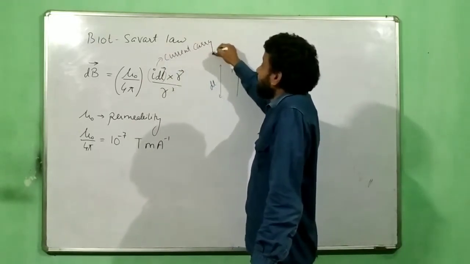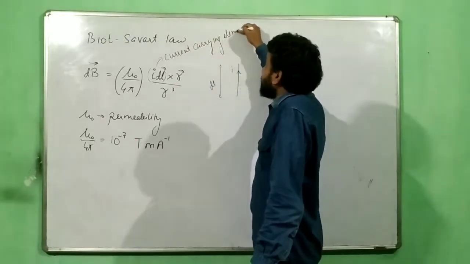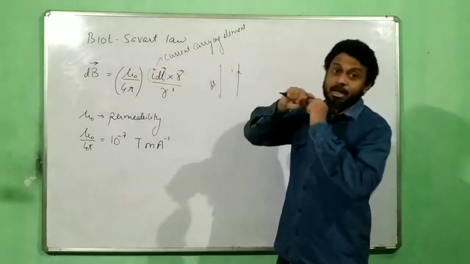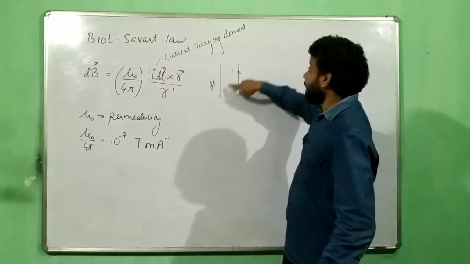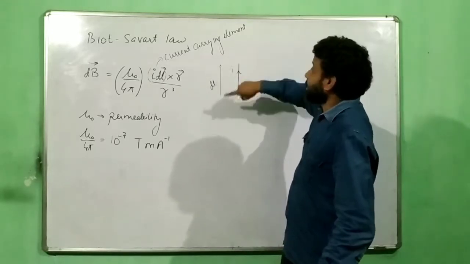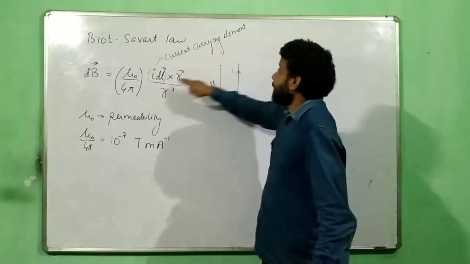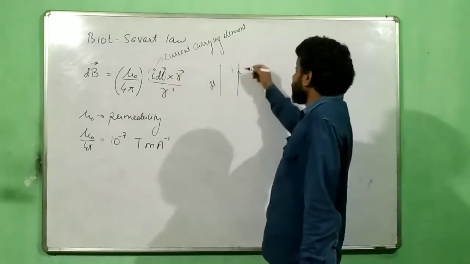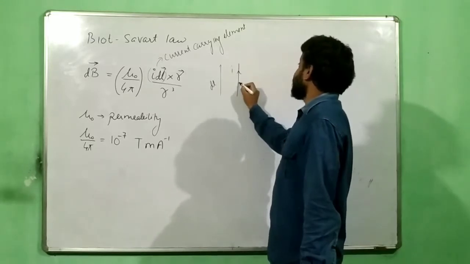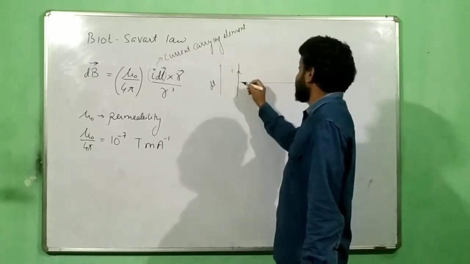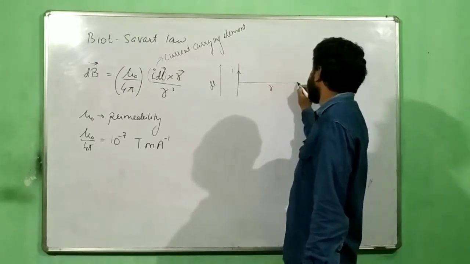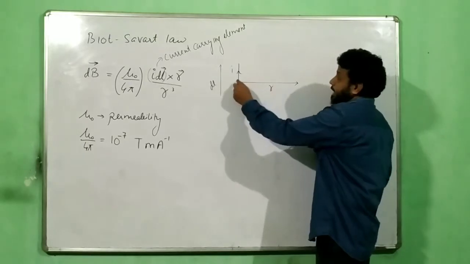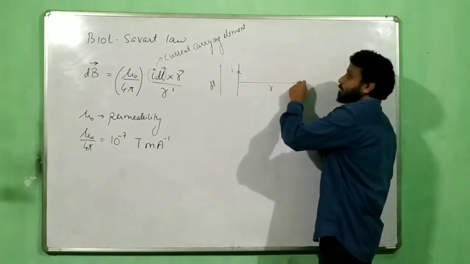This entire term is called the current carrying element, which is a vector whose direction is in the direction of current. If the current is upward, that means your IDL will have a direction in the upward direction. So IDL has the direction of I. What is r? Suppose I want to know the field at a distance r from the midpoint of this element. Let us say my distance is r over here. This is called the position vector, from the current carrying element to the point where you want to find the field.